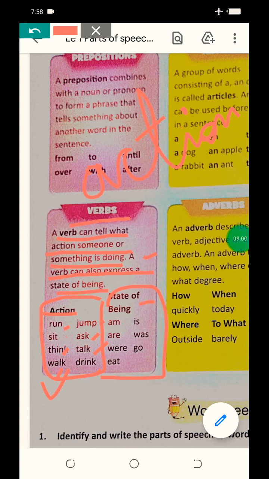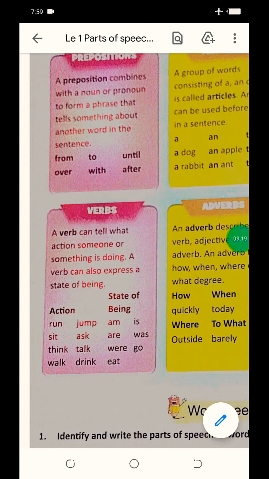Second, state of being: am, are, were, eat, is, was, go. Like I am speaking. Okay. You are studying. She was going. Like this we check out the state of being, where it is.